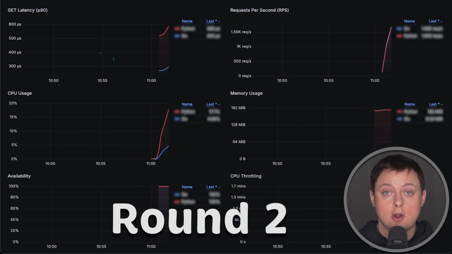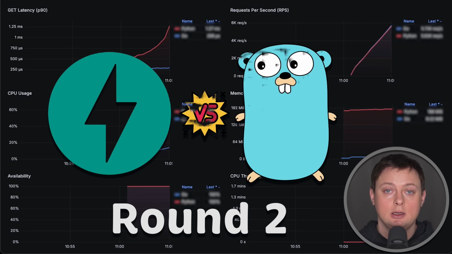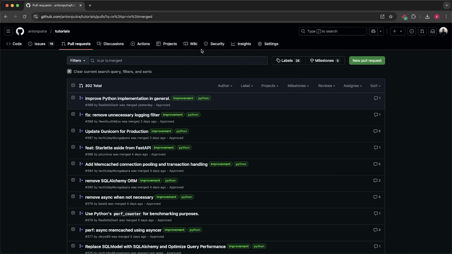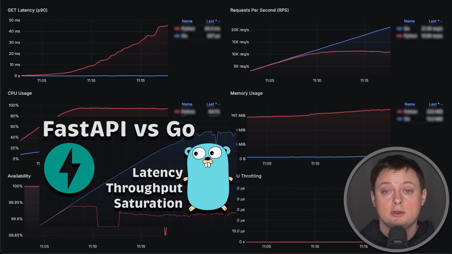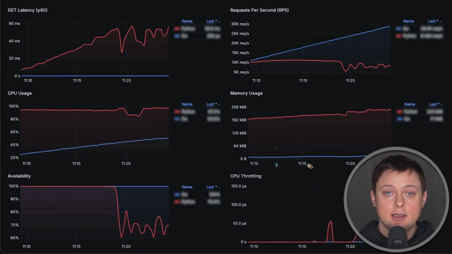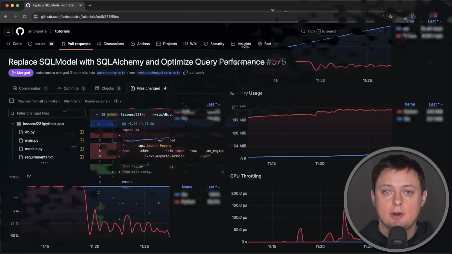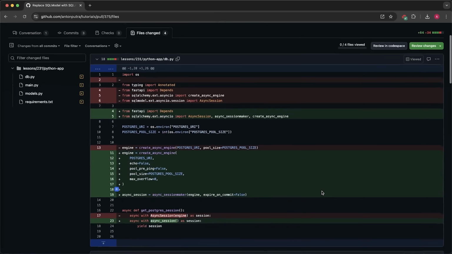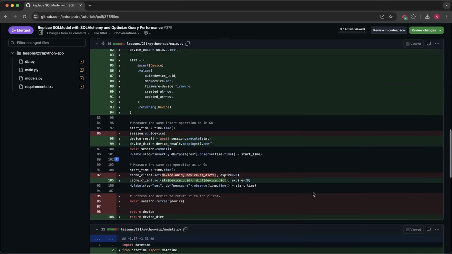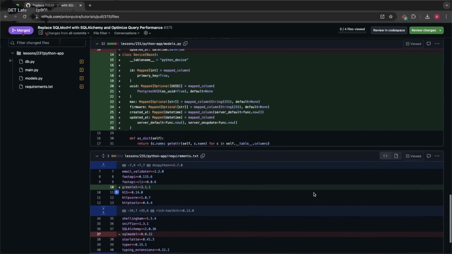This is round 2 for comparing FastAPI and Golang. I ran the previous benchmark a couple of days ago, and so far I received 13 pull requests with Python improvements. If you're a developer, I would suggest watching the previous benchmark as well and comparing the source code that you can find in the description for both benchmarks and all pull requests. This can help you to avoid the same mistakes I made in the previous benchmark.